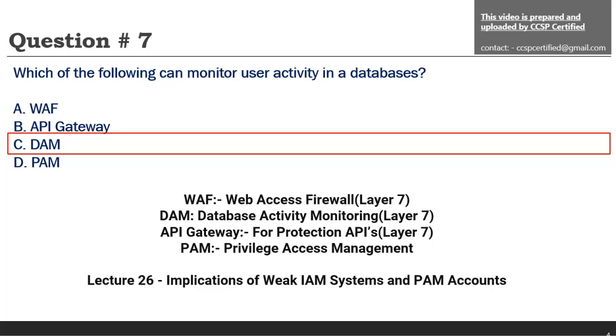API gateways are for protecting APIs. This is also a layer 7 tool, where public APIs that are exposed are protected with the API gateway. For example, who can access which IPs, or if you want to block a specific set of IPs, or if you want to do rate limiting, like within 24 hours you can attempt only 10 times or 15 times. All these controls or throttling can be done with the API gateway.